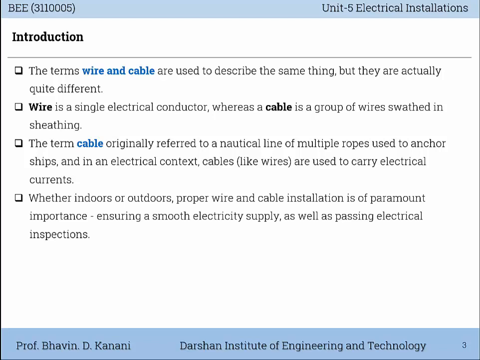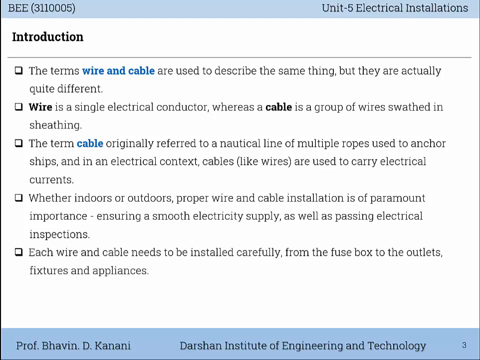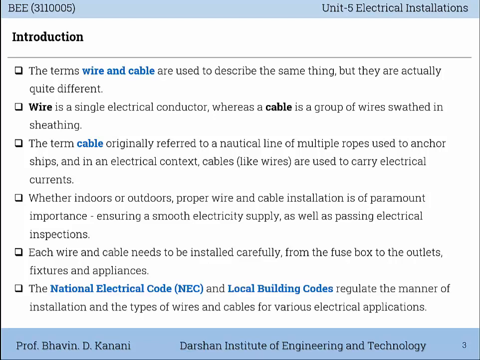Whether indoors or outdoors, proper wire and cable installation is of paramount importance, ensuring a smooth electricity supply as well as passing electrical inspections. Each wire and cable needs to be installed carefully, from the fuse box to the outlets, fixtures, and appliances. The National Electrical Code (NEC) and local building codes regulate the manner of installation and the types of wires and cables for various electrical appliances.